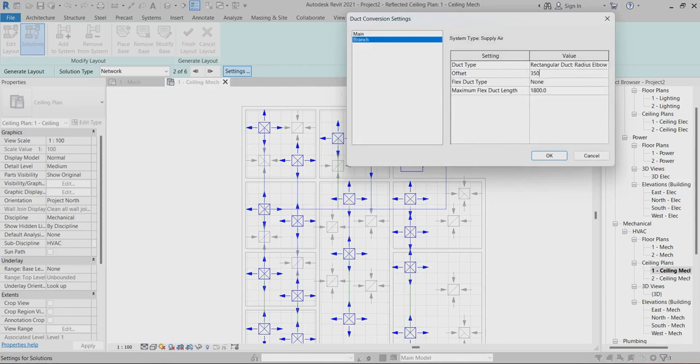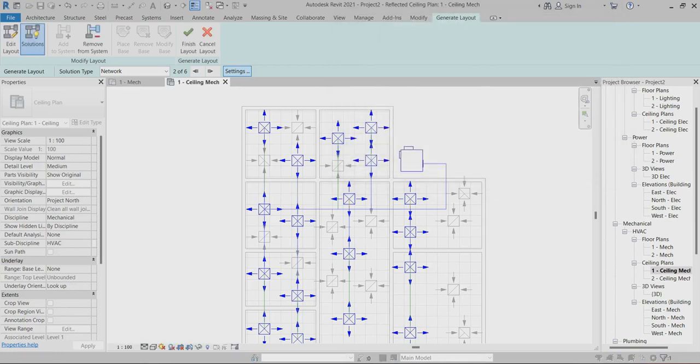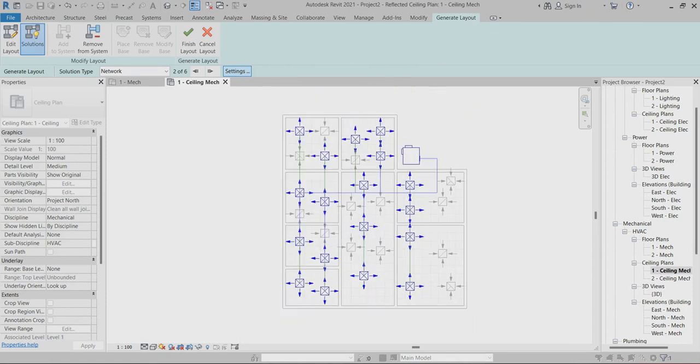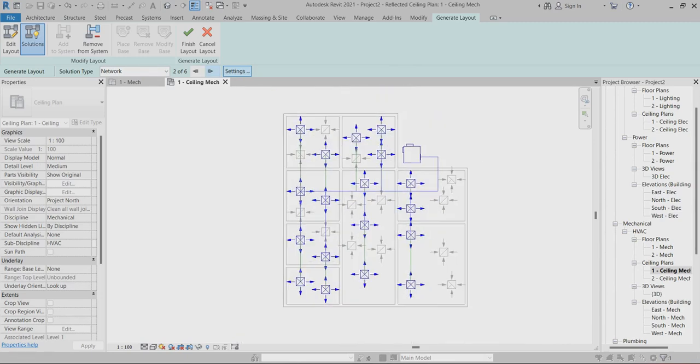Here you have to put it in flexible duct round, and I select OK. Now it's almost done. If you want, you can change the layout style also. Otherwise, you keep it as it is. So I just apply this one first. I applied it.